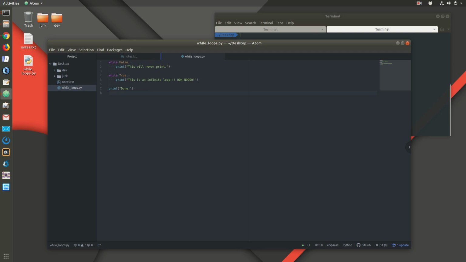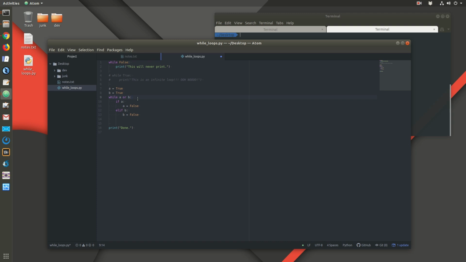So we get sort of the concept of an infinite loop. We're going to comment this out, and let's try a more realistic implementation of a loop. Let's say we have two variables, a and b, and we're going to set them both to true. Now this is our Boolean expression. So while a is true or b is true, if either one of these is true, then we're going to execute this code block.